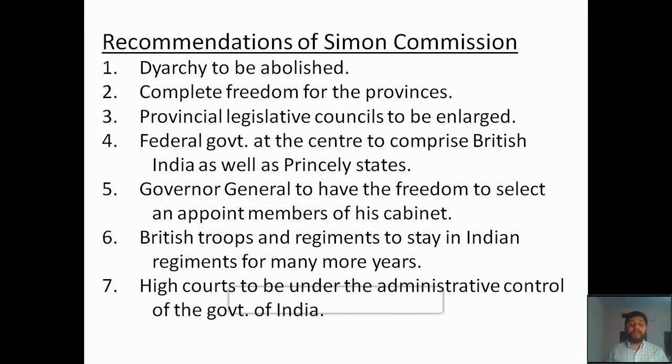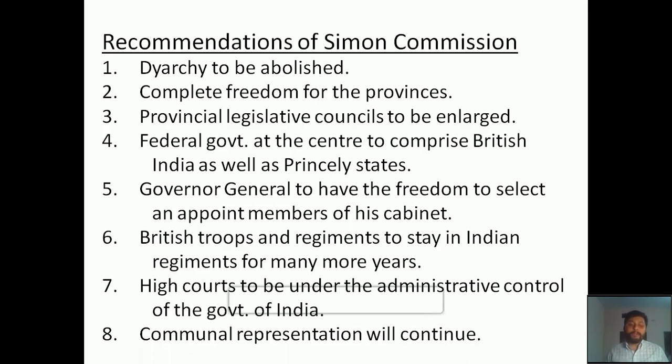Finally, communal representation will continue. That means on the basis of religion there will be separations, and representation, reservation, all those things will continue. These were the 8 different points or recommendations made by the Simon Commission.